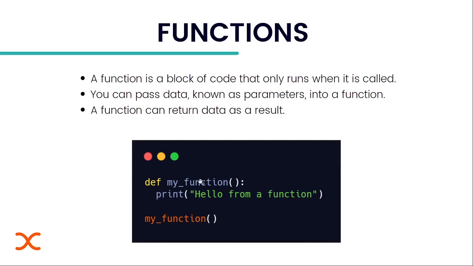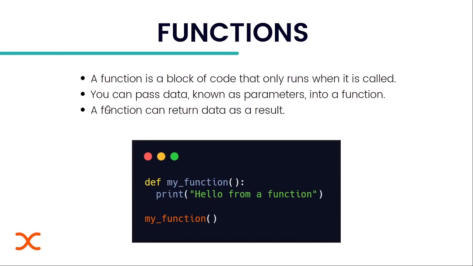It will be executed, or the compiler will read it, only when it is called. Else the compiler will not see it.